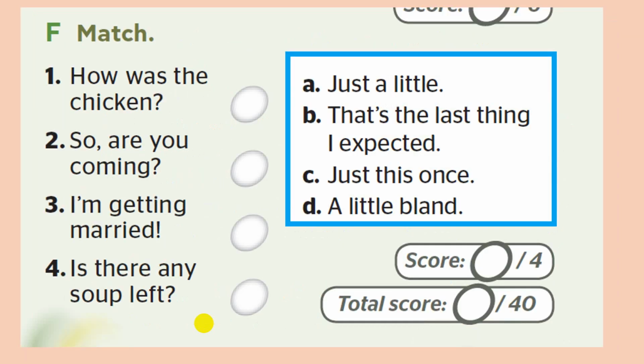Okay? Move on also to exercise F, match. Pause the video and answer this question. How was the check-in? The answer is D. So, are you coming? The answer is C, just this once. I'm getting married. That's the last thing I expected. This is the way how I can reply. So this question, the main objective, this one is speaking. How can I answer and ask? Is there any soup left? The answer is 11, okay?